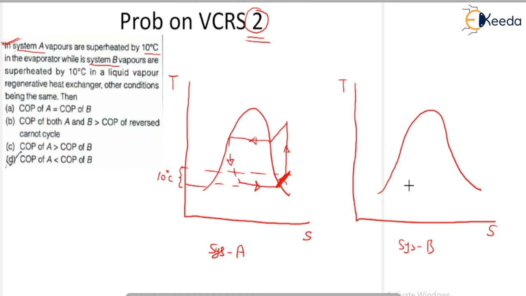Is that right? And here, in system B, the vapor is not superheated; here it is subcooled. Subcooled by 10 degrees centigrade in the liquid-vapor refrigerant heat exchanger. That means subcooled.